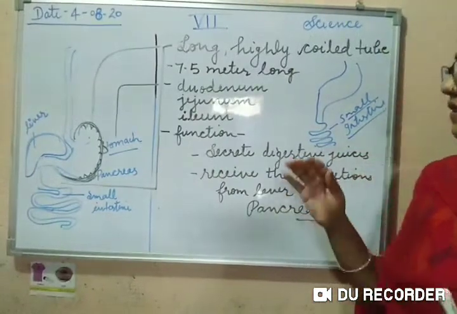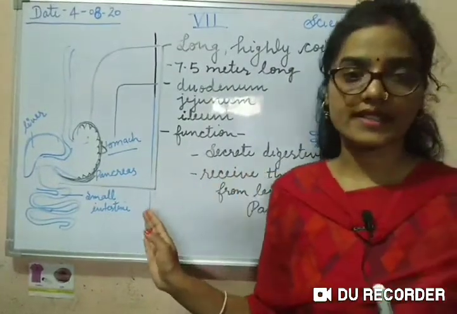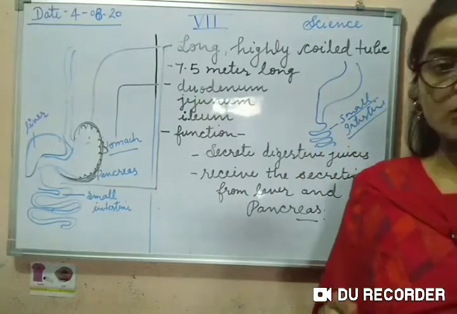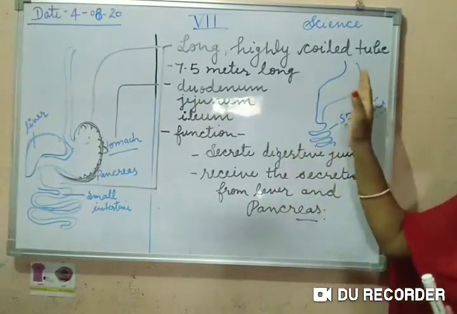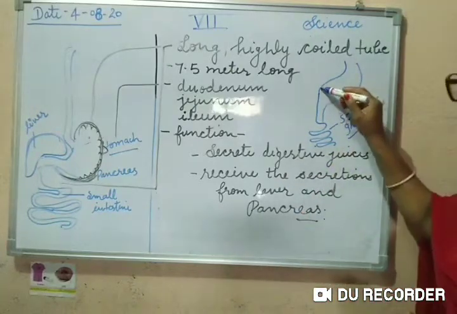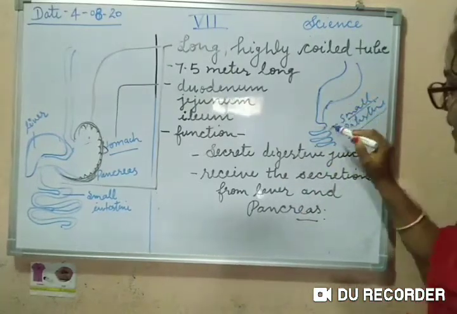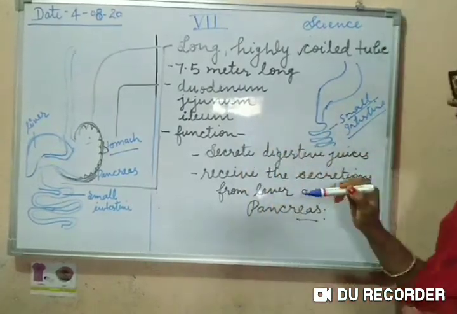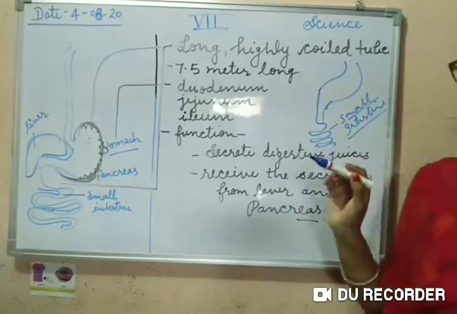Now students, we will discuss the small intestine. You all know that we have discussed the stomach. This is the bag-like or sac-like structure. Now this sac-like structure opens into a highly coiled tube-like structure, and that is called the small intestine.